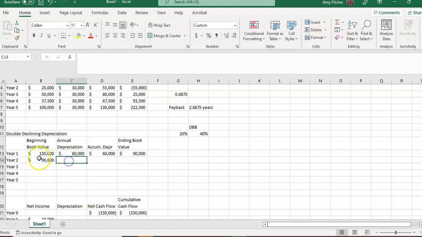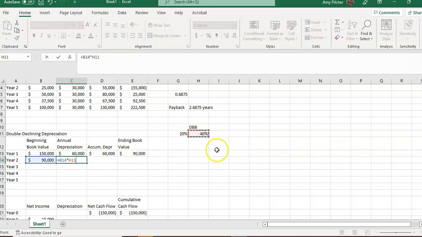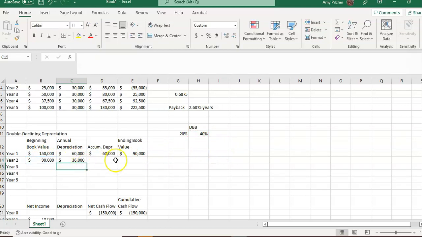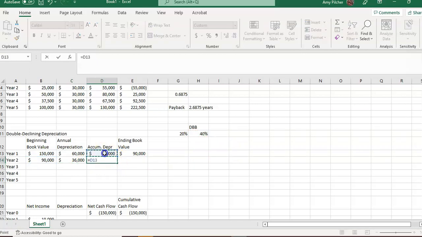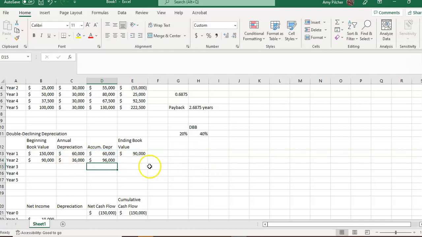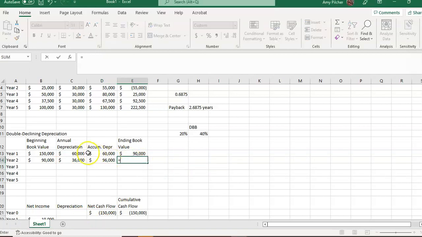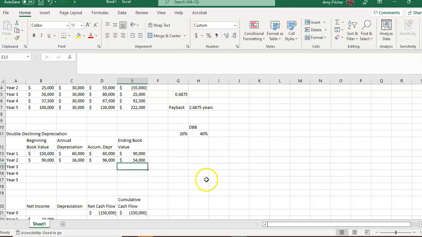We are then going to take year 2, 90,000, times our 40% to get the year 2 depreciation. But now our accumulated depreciation is 60,000 plus 36,000, or 96,000. And so now our ending book value, original value minus accumulated depreciation, is 54,000.